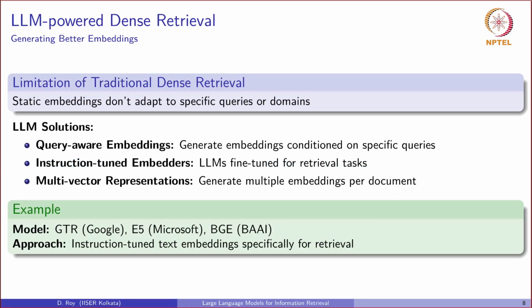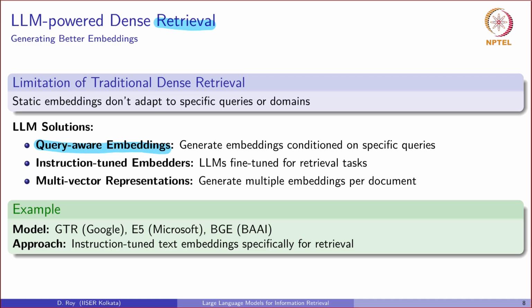Now let's look at the core retrieval task itself. We have discussed dense retrieval using models like dense passage retrieval (DPR). A key limitation of these models is that they often produce static one-size-fits-all document representations, or document embeddings. LLMs offer a solution here. We can now create a query-aware embedding, where the document's vector representation is dynamically influenced by the specific query submitted to the system.